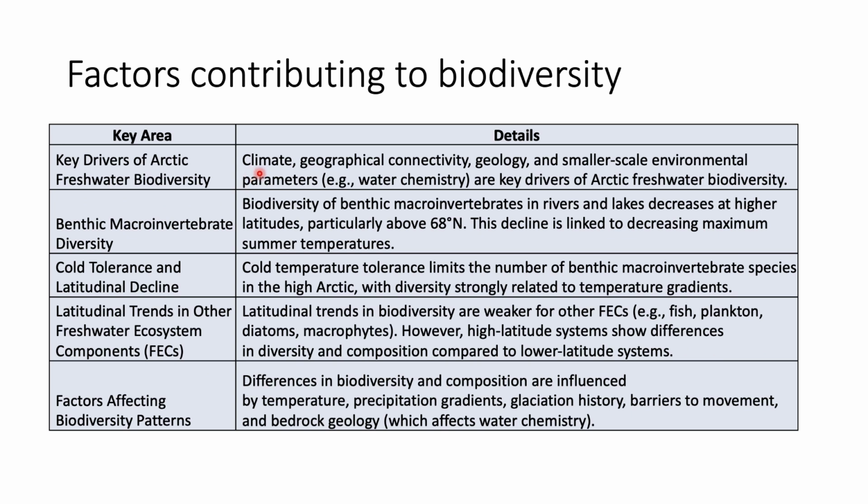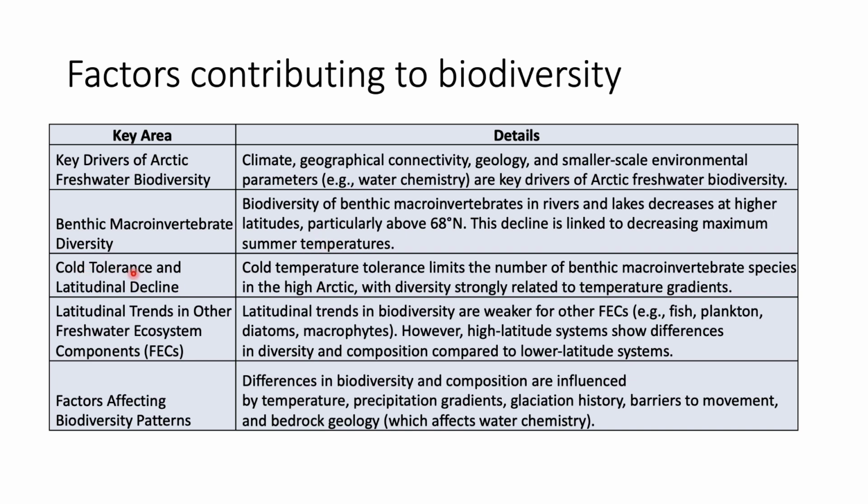So let us look at what are the factors that contribute to biodiversity. The key drivers of Arctic freshwater biodiversity include climate, geographical connectivity, geology and smaller scale environmental parameters like water chemistry. And when we look at benthic macroinvertebrate diversity, here biodiversity of benthic macroinvertebrates in rivers and lakes decreases at a higher latitude, particularly above 68 degrees north. This decline is linked to the decreasing maximum summer temperature.